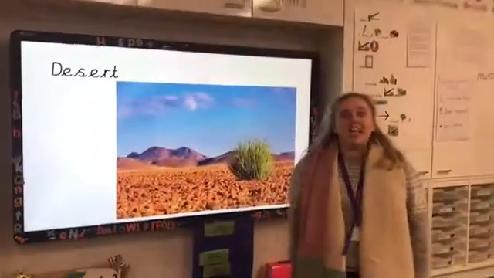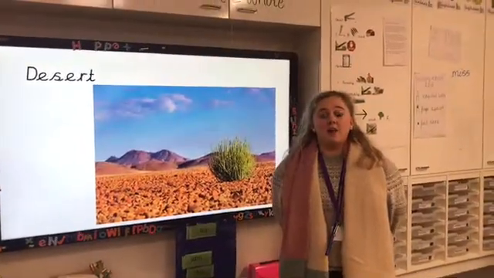Can you think of any other animals that live in these habitats and write me a list? That is the end of our vocab for this week. I will see you at school.